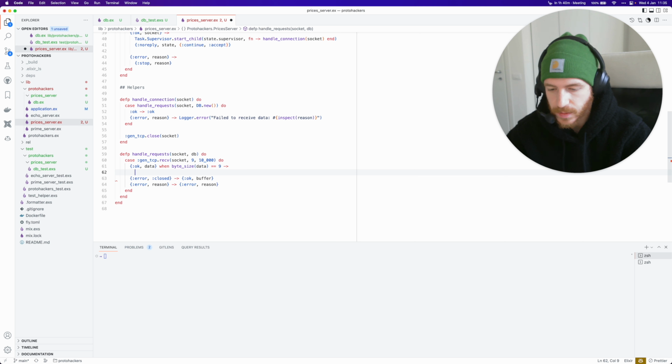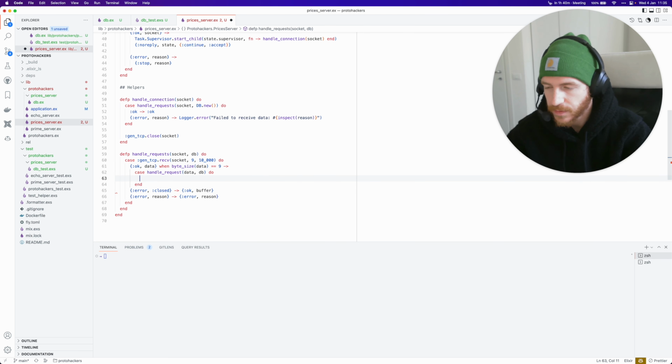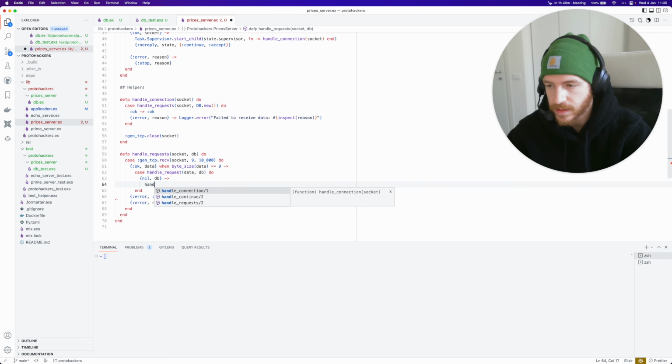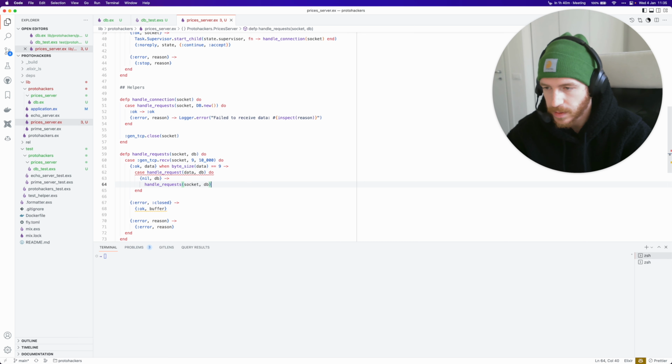So in this case, we can handle the single request. Let's pretend we have a handle request function that takes the data and the DB, and if it returns a response, then we can send a response. But for insert requests, we don't want to send a response. So let's pretend that this function is going to return nil and an updated DB, and if that's the case, it means there's no response, so we'll just recurse over the socket and the new DB.